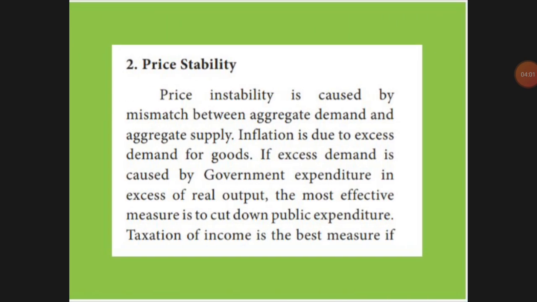Next, price stability. The supply of goods has to match the demand. If there is a mismatch between demand and supply, it will start inflation. Inflation means excess demand, so government expenditure will become excessive. To correct that, government expenditure has to be cut short.